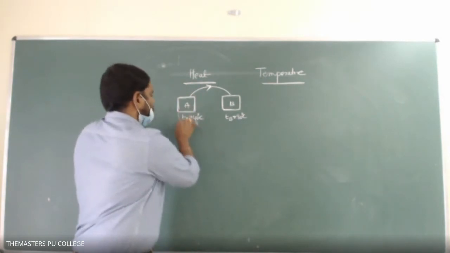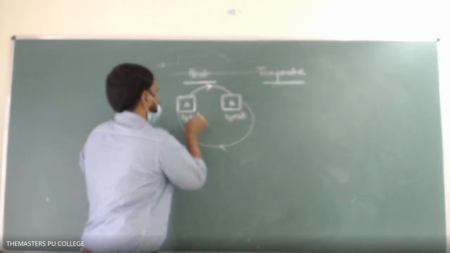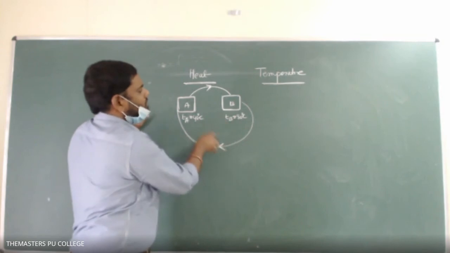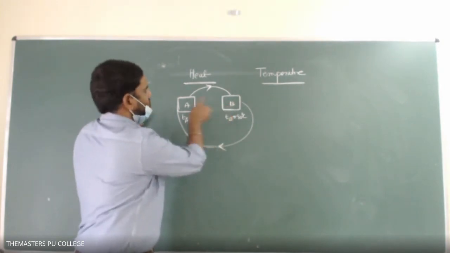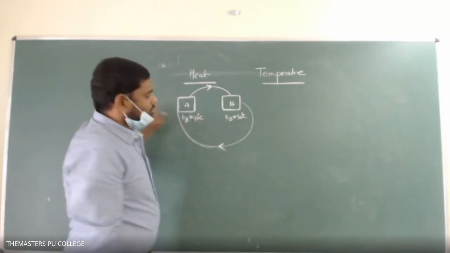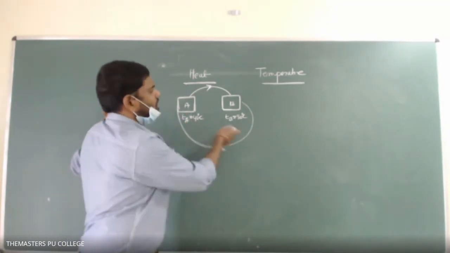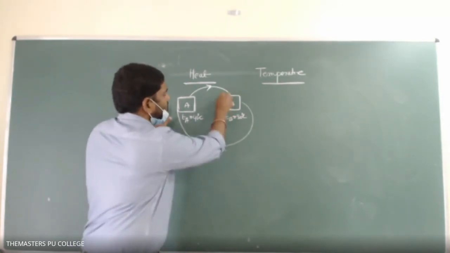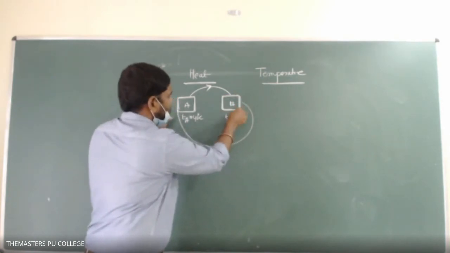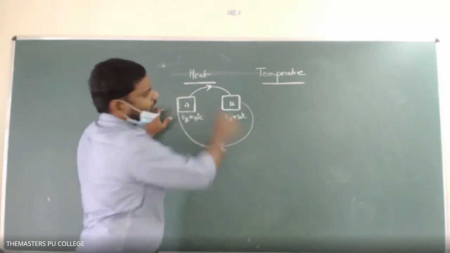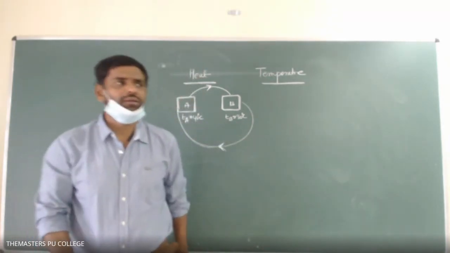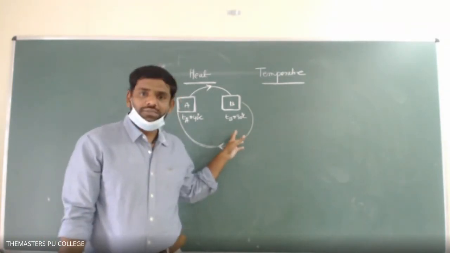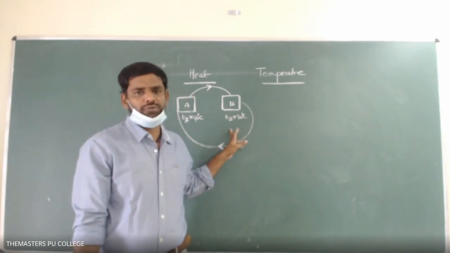Is it possible to transfer heat from body A to body B? By itself, heat cannot transmit from a body at lower temperature to a body at higher temperature. Using some external agency we can do that. If some external agency does some work, then only the heat will be transferred from a body at lower temperature to a body at higher temperature. An example is a refrigerator. Next one is air conditioners. An air conditioner is also an example.